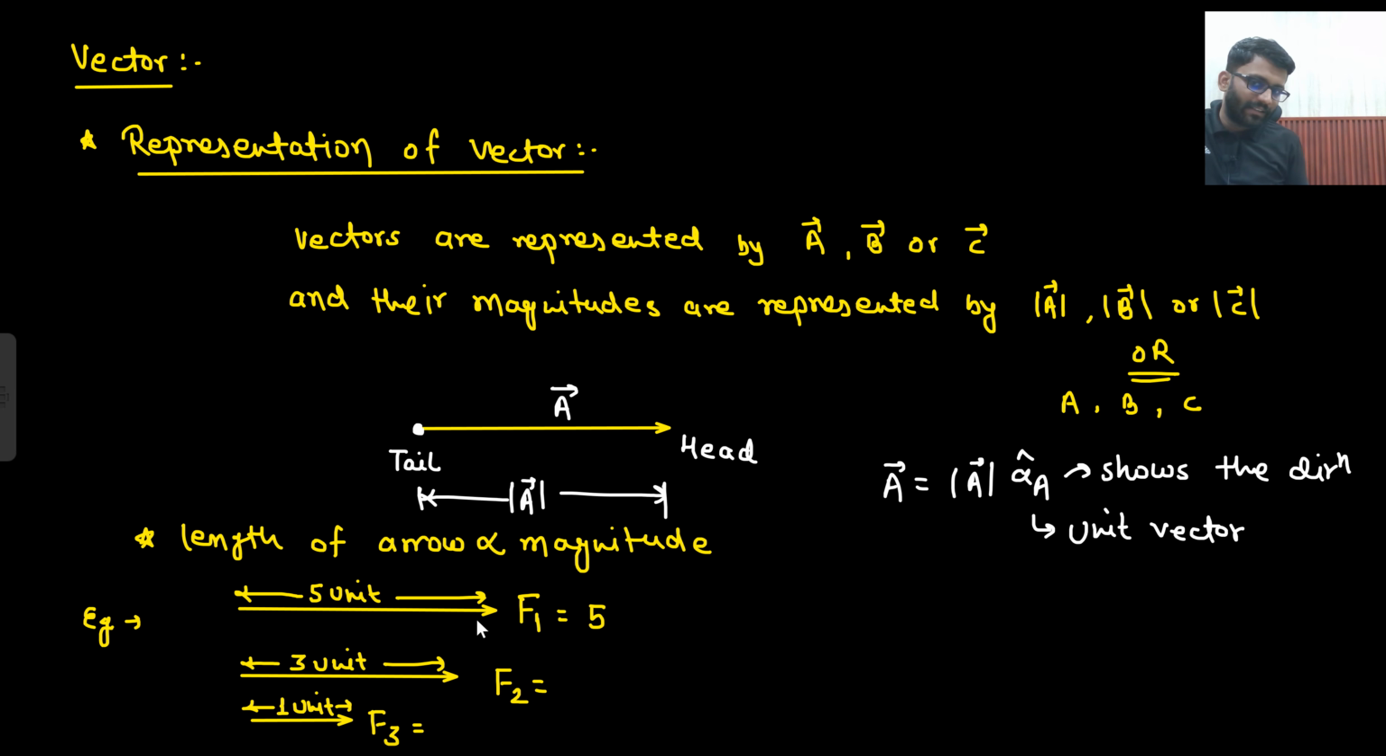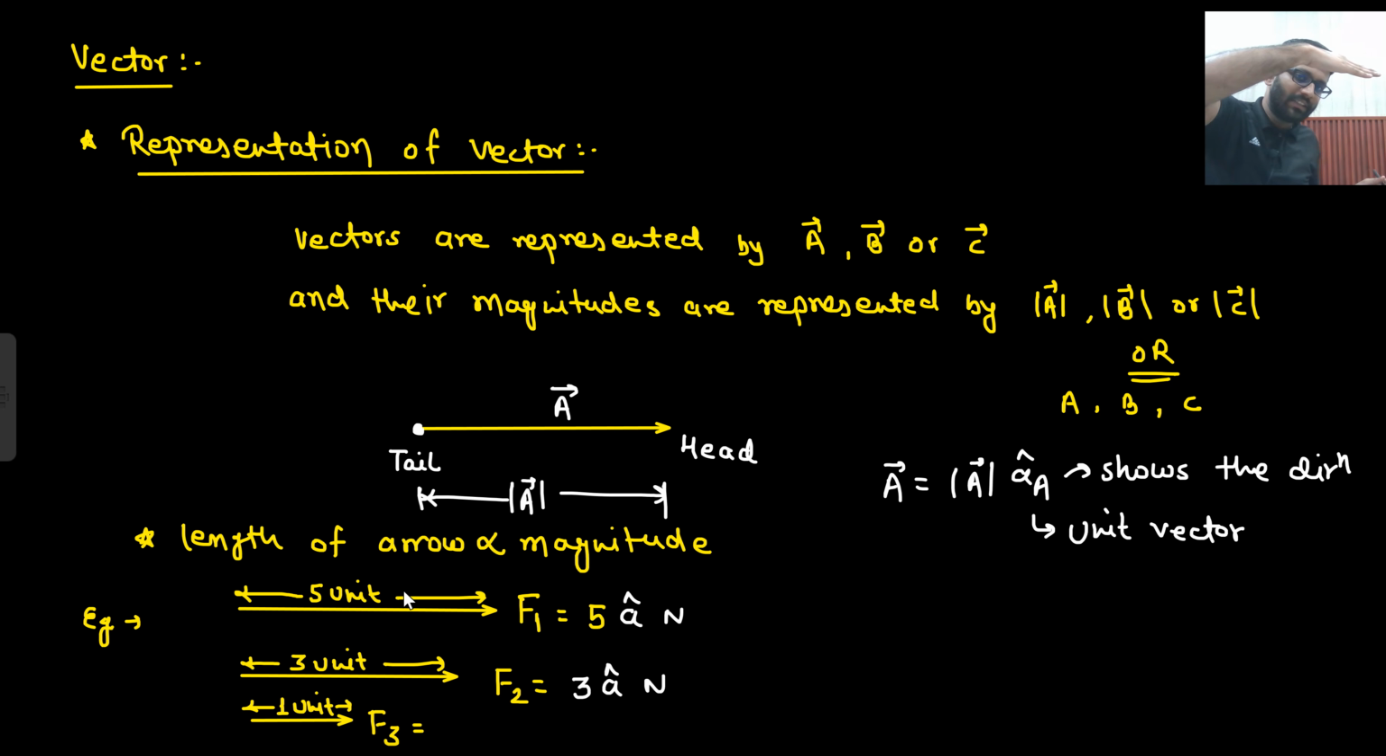If I say this length represents 5 units, basically if I am saying this length is representing 5 Newton force in some direction A. I don't know which direction it is, I am just telling it is representing 5 Newton force in some direction A. If this vector has a length of 3 units, then how much force is it representing? 3 Newton. And the direction is the same, A cap.